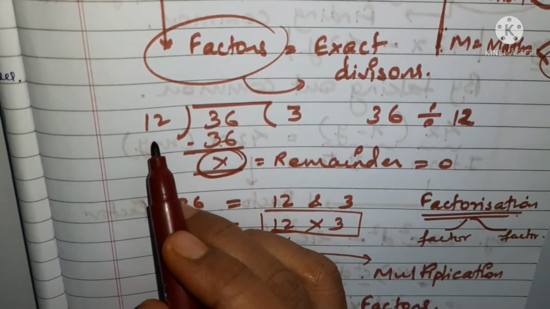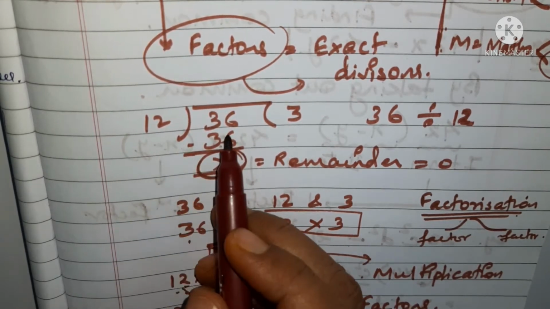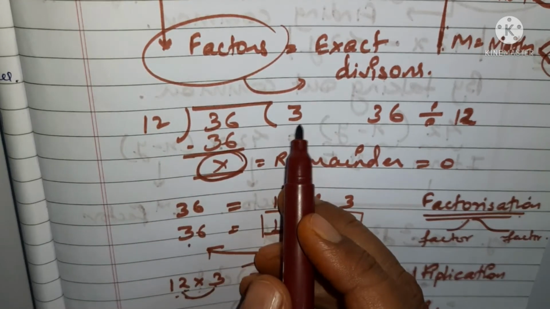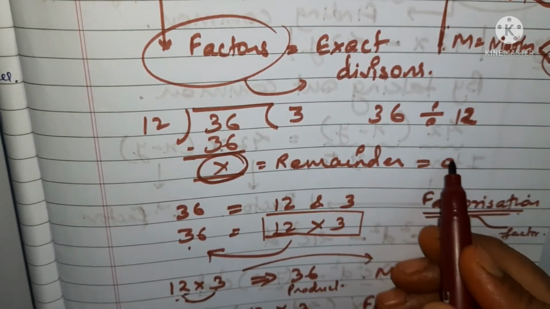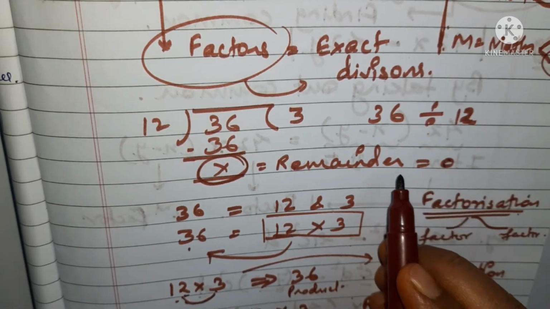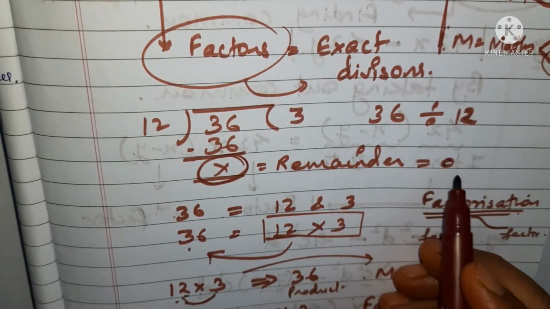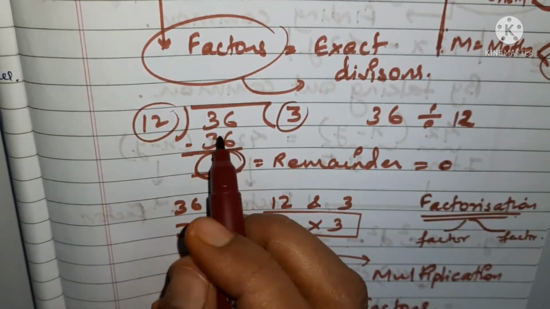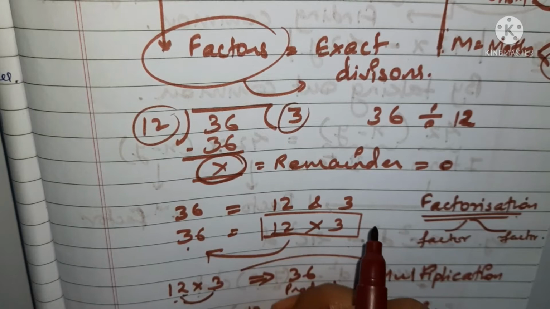Say you have 36, which is to be divided by 12. When you divide 36 by 12, what do you get? You get 3 as a quotient, and the remainder is 0. In such conditions where the remainder is 0, you say that 3 and 12 both are factors of 36.